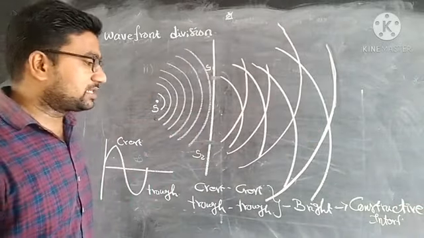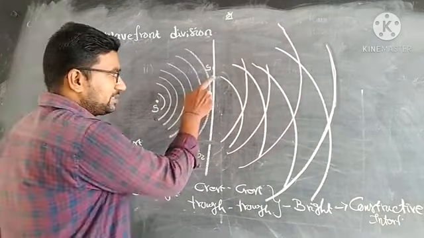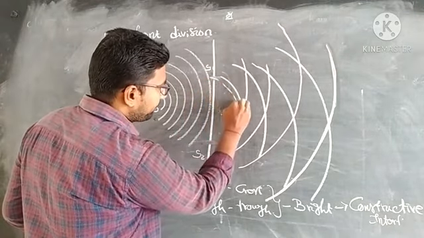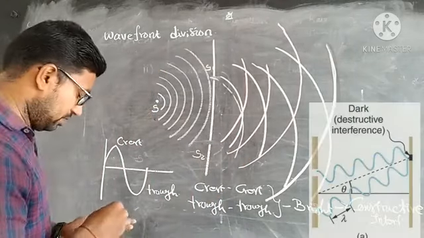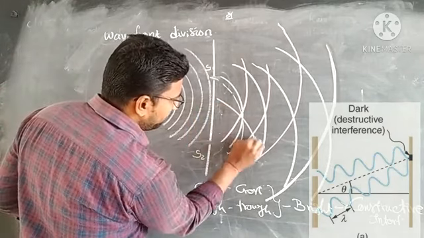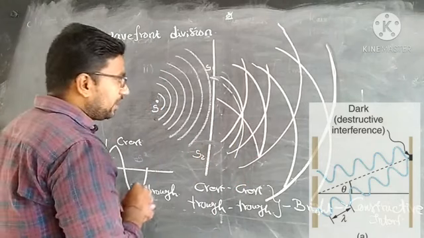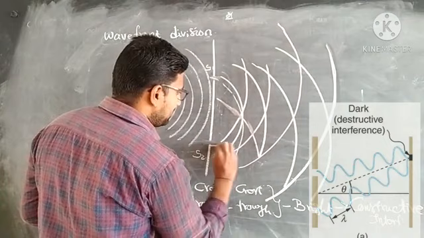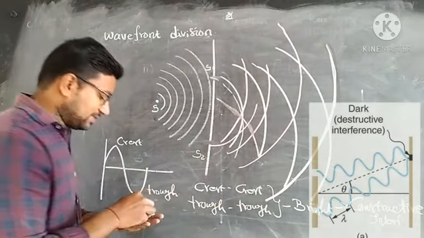Okay, students, constructive interference. Suppose from the slit S1, the trough wave is here. I am going to draw it in blue. And another one from S2 also produces trough waves. It produces trough and then crest.